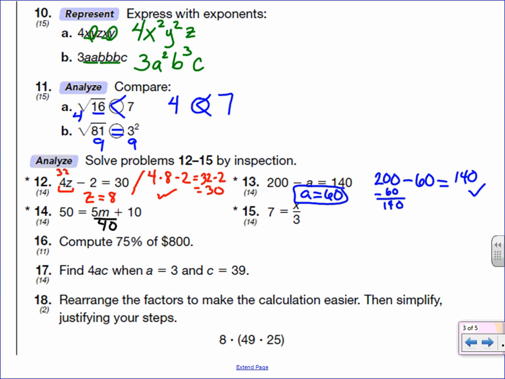Well, the number that 5 times something equals 40: 5 times 8 equals 40. So let's try 8. That would say that we have 5 times 8 plus 10, and that would be 40 plus 10 equals 50, which is what we're going for.